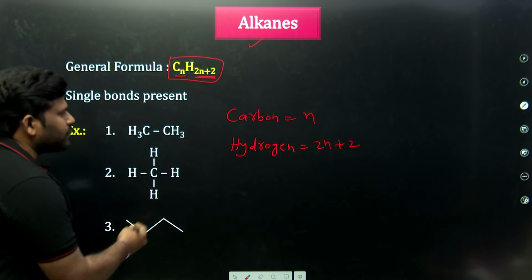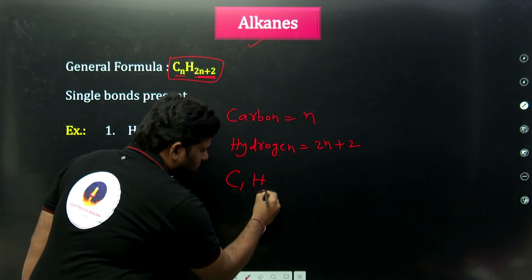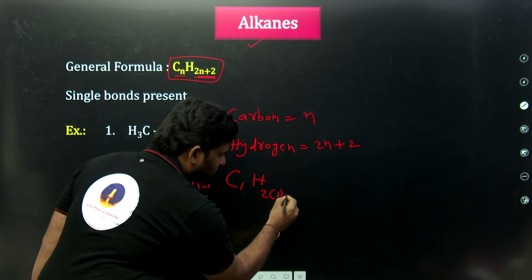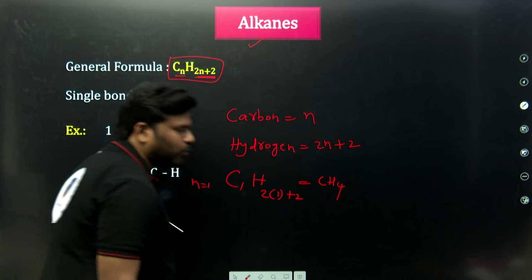For example, I am taking one carbon, so n is equal to 1. So 2 into 1 plus 2 gives CH4.